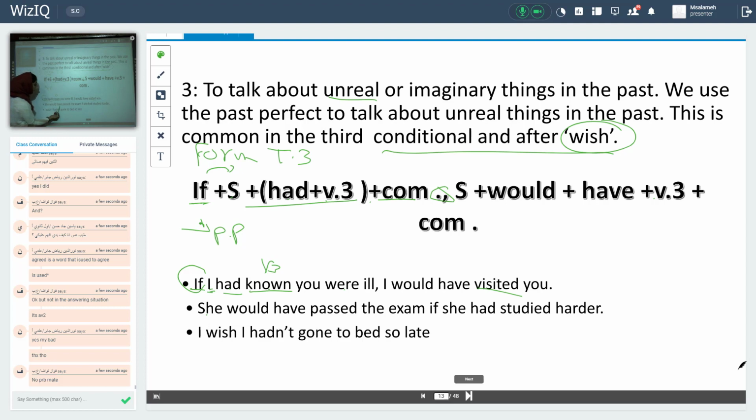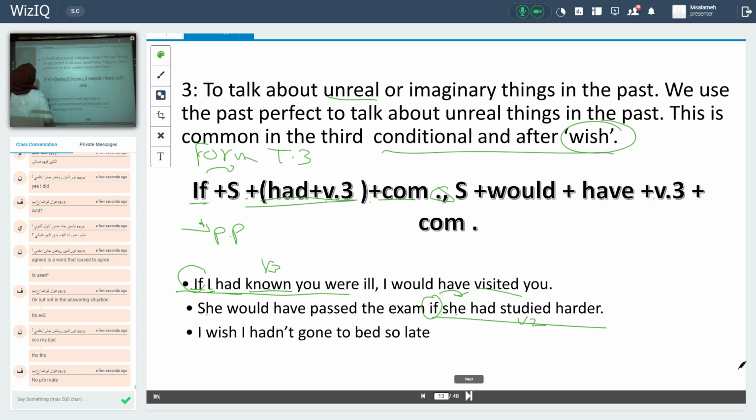She would have passed the exam if she had what? If followed by what? By subject plus had verb 3. If here, the first thing: if followed by what? Past perfect. Past perfect, that means subject had verb 3.